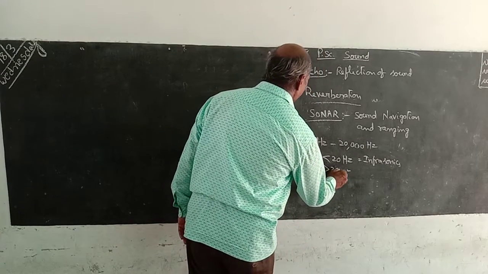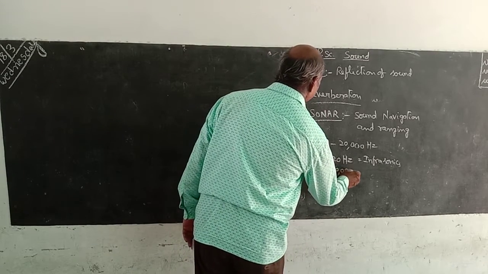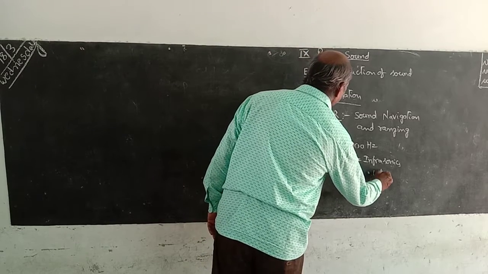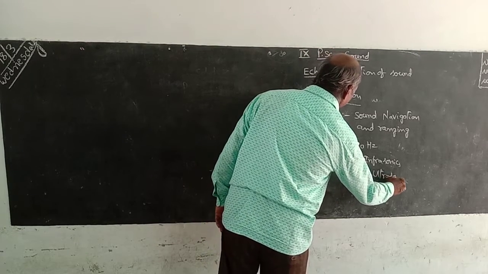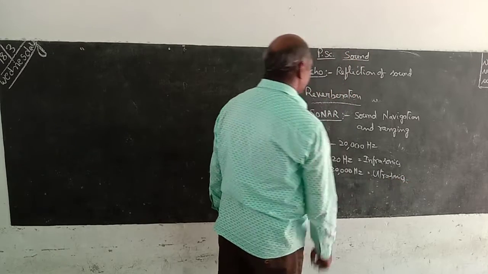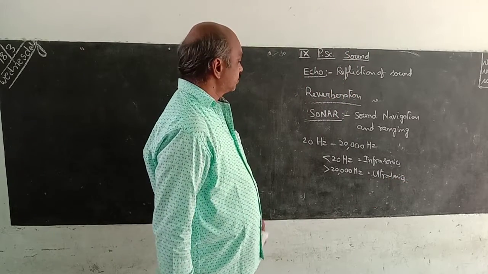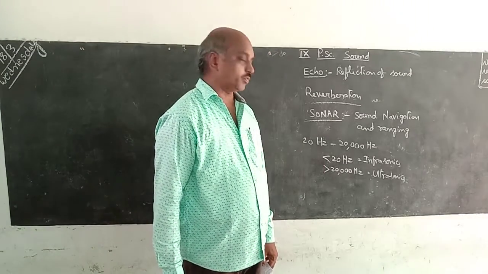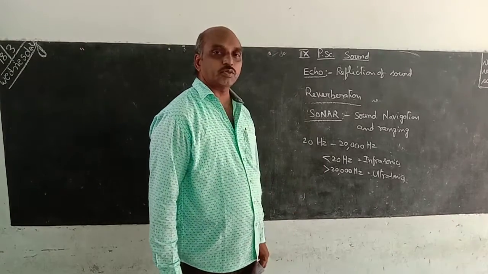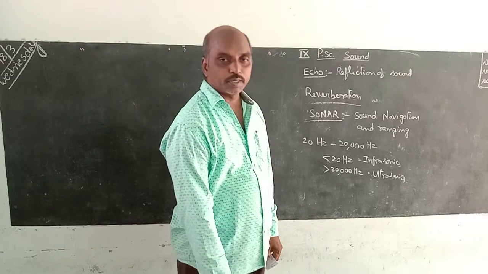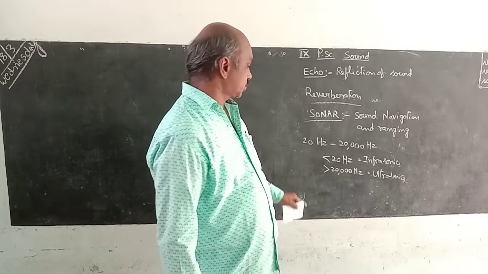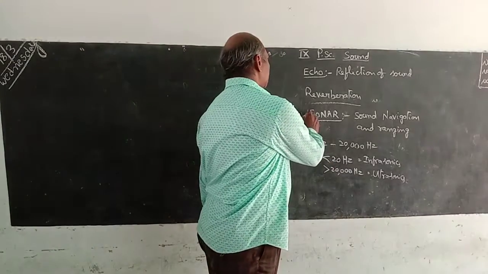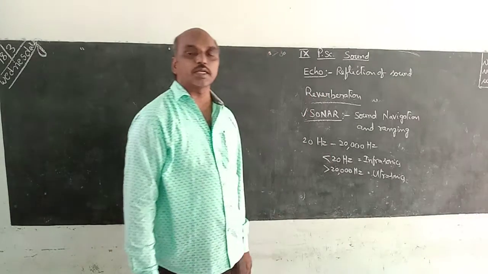Greater than 20,000 Hz is ultrasonics. Sounds with frequency less than 20 Hz are all called infrasonics. Frequency of sounds more than 20,000 Hz is ultrasonics.